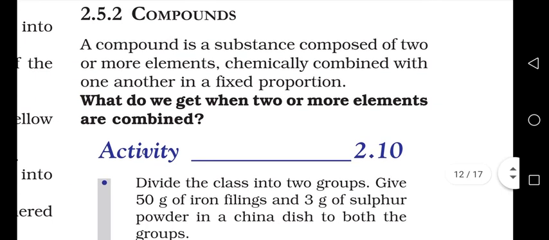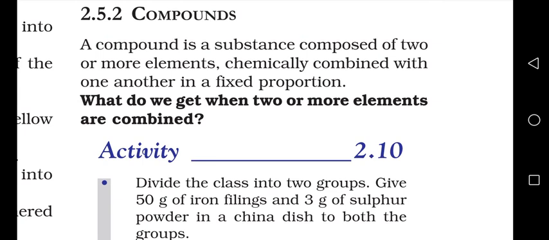Now let us understand what compounds are. A compound is a substance composed of two or more elements chemically combined with one another in a fixed proportion, or we can call it a fixed ratio. If I ask you about hydrogen, hydrogen is an element, and oxygen is also an element, right?